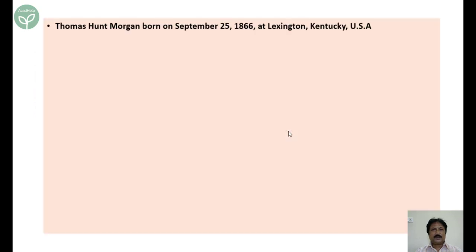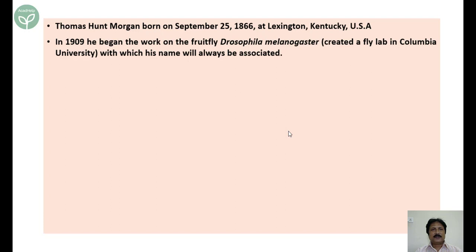Now, let us know about T.H. Morgan. Thomas Hunt Morgan was born on September 25, 1866 in Kentucky, USA. He began his work on fruit fly in 1909, and he created a fly lab in Columbia University.